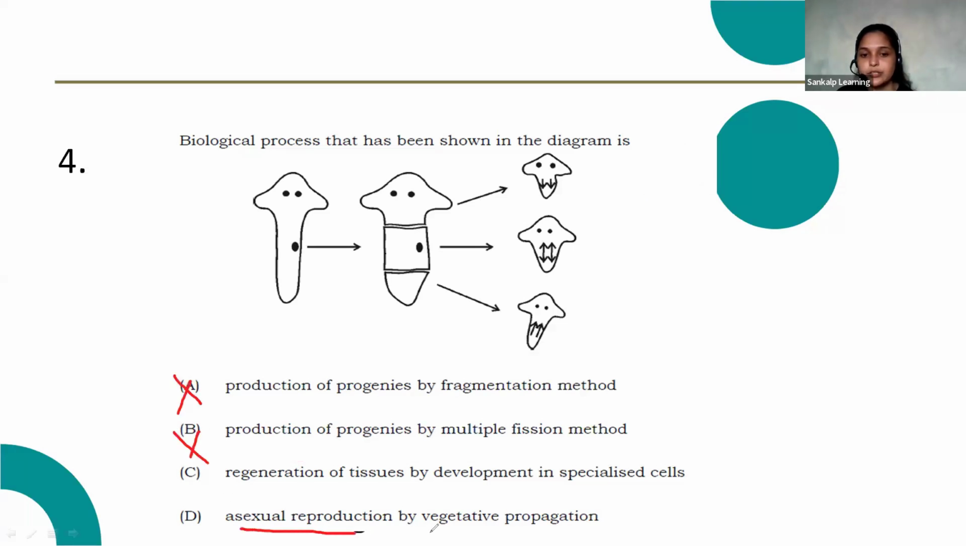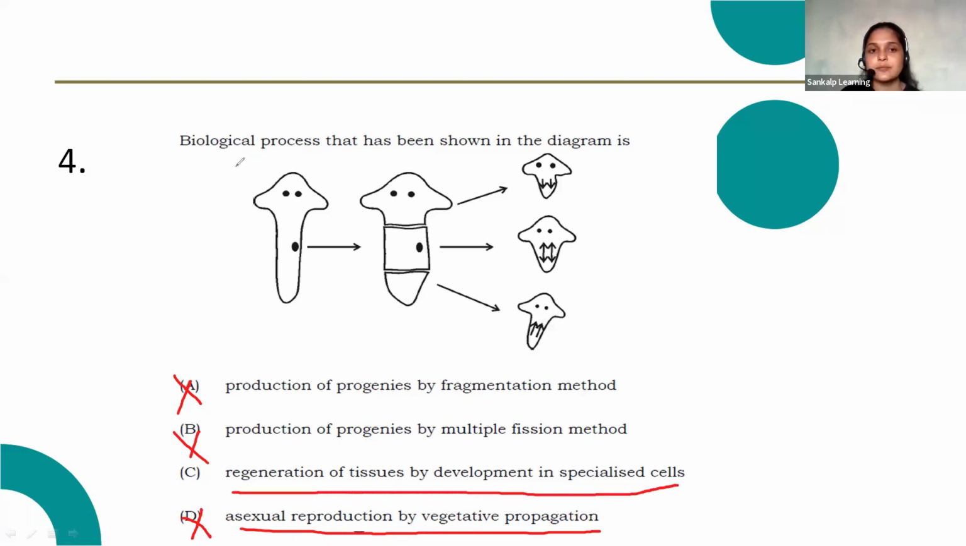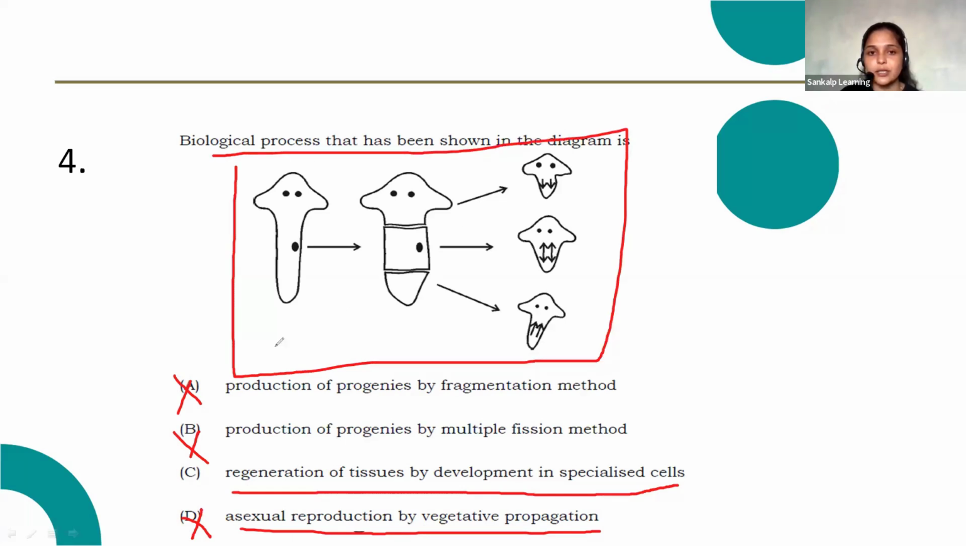And asexual reproduction by vegetative propagation. See, option D is not a type of vegetative propagation. Vegetative propagation we commonly observe in plants, right? Plants propagate through the stem, leaves and roots, and that is called vegetative propagation. So here option C, regeneration of tissues by development in specialized cells, is the method of asexual reproduction, that is, by regeneration. Okay, next question.